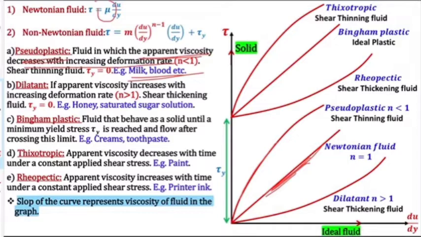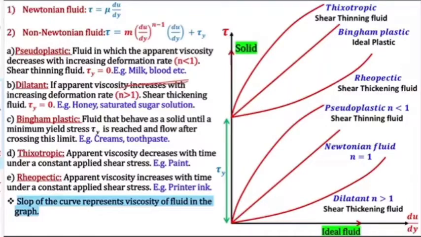If you see here, the slope is continuously reducing, meaning viscosity is continuously reducing with deformation. Whenever I talk about deformation, it is about flow. So whenever a fluid is flowing, the viscosity is constant for a Newtonian fluid, but for a pseudoplastic, when the fluid flows, its viscosity changes and reduces. The examples are milk or blood.